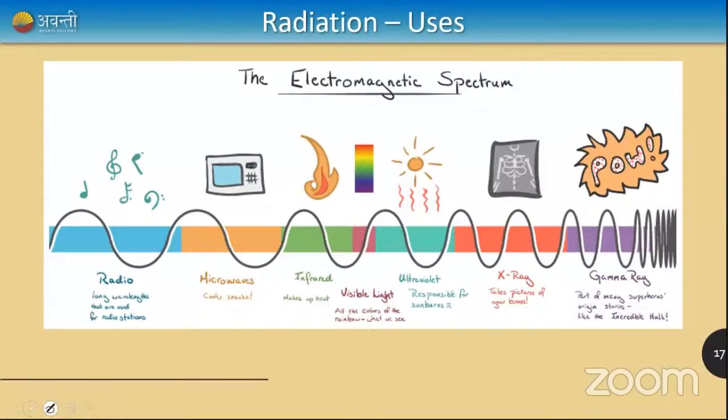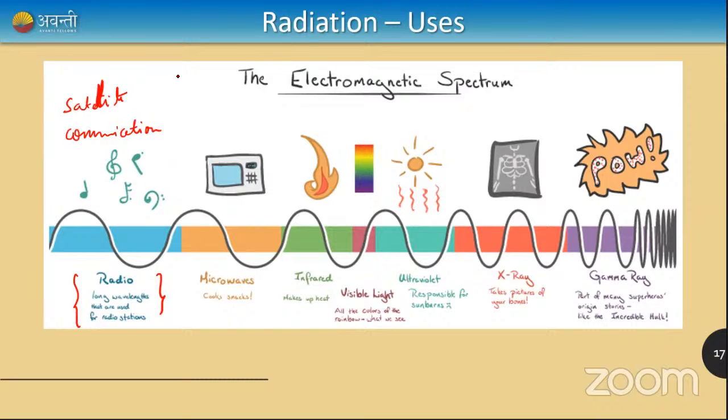Okay, so last we come to uses of electromagnetic radiation. So where do we use this radiation? Radio waves, which have very large wavelength, we use for communication, for All India Radio, for communication of regular messages, as well as communication through satellites.